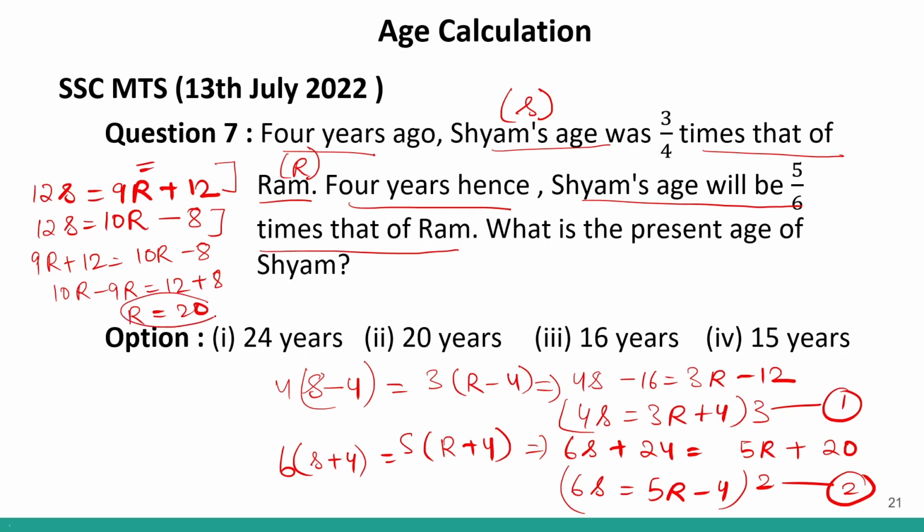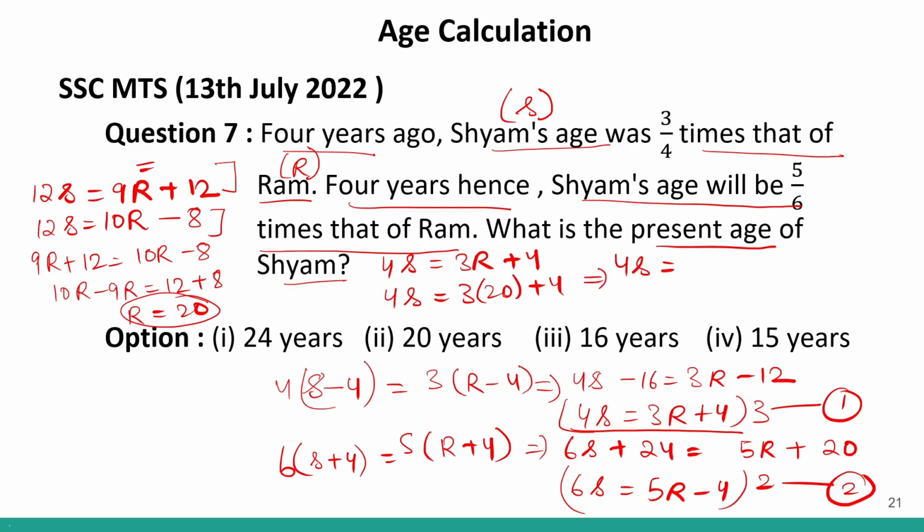Correct? This is the present age of Ram. In the question, we have to find the present age of Shyam. So I can put this value of r in, let's say, equation number 1: 4s equals 3r plus 4. R's value is 20, so 4s equals 3 into 20 plus 4, which is 60 plus 4, 64.